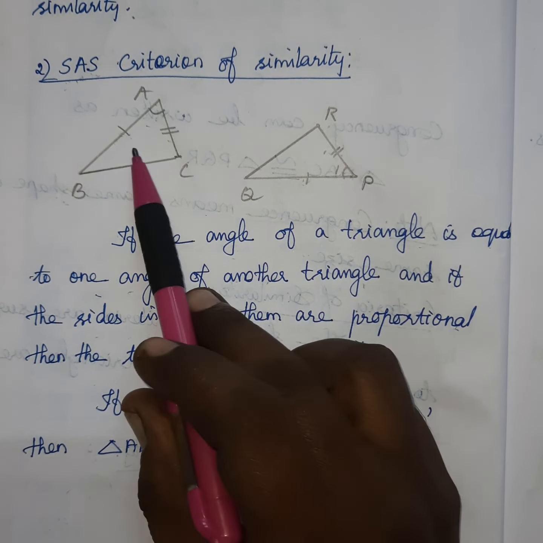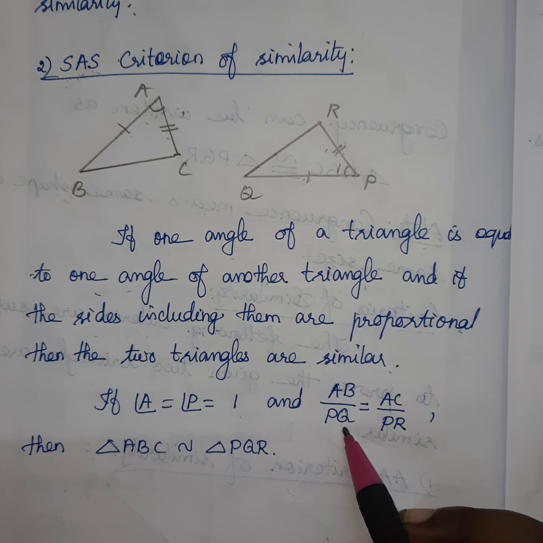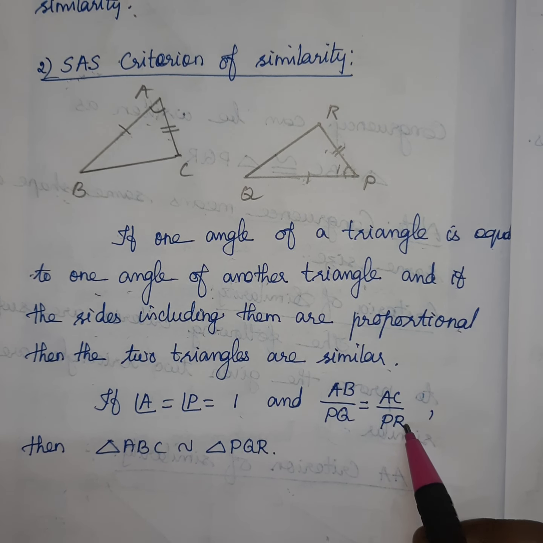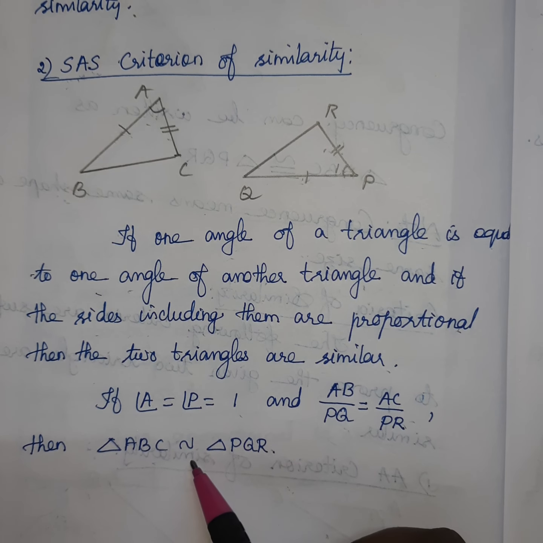So the two sides are proportional with the included angles being equal. So we can say the SAS criterion is used in this triangle: one angle, then the corresponding proportionality. The ratios of corresponding sides are equal, so the triangles are similar.